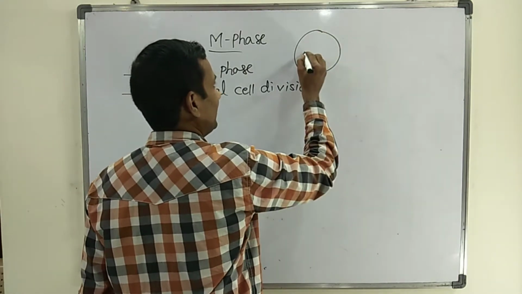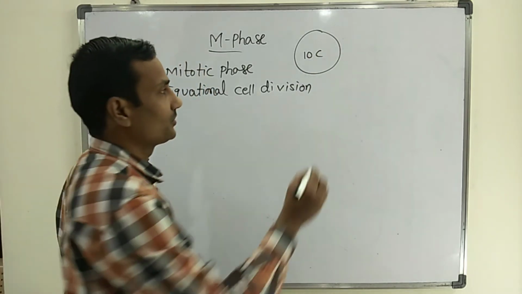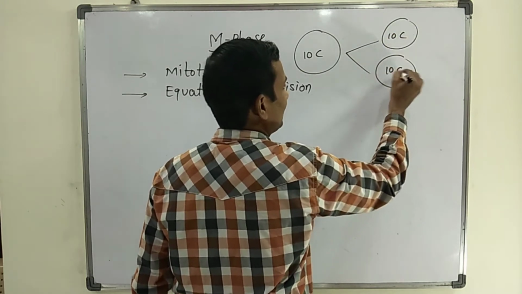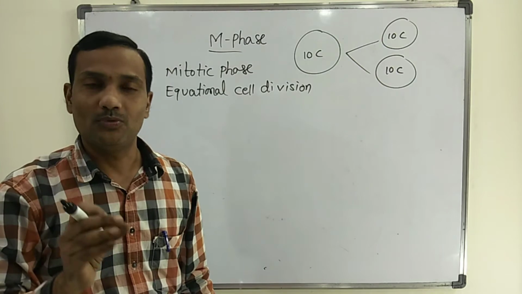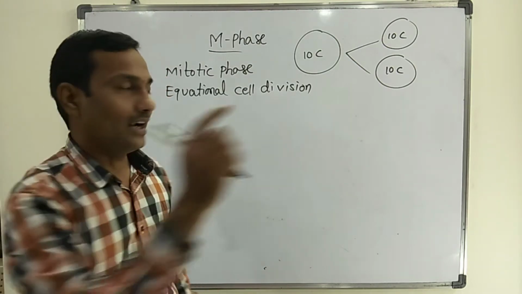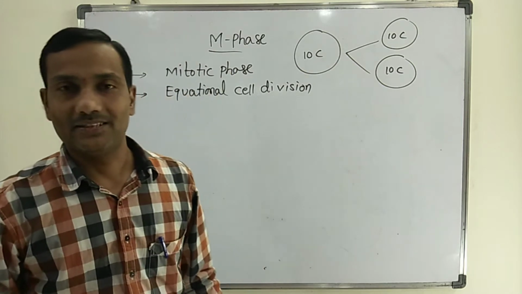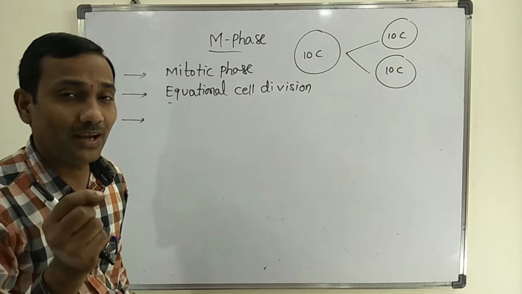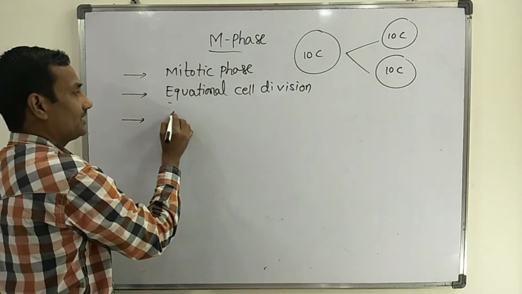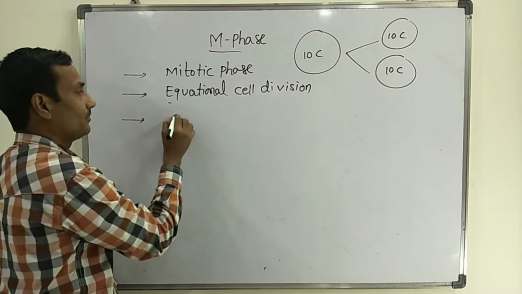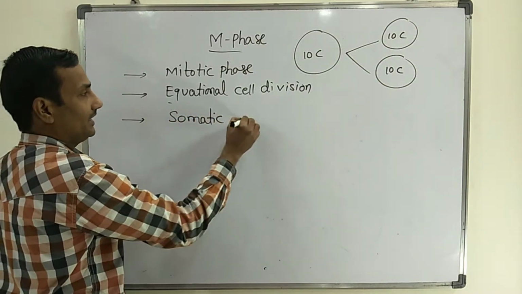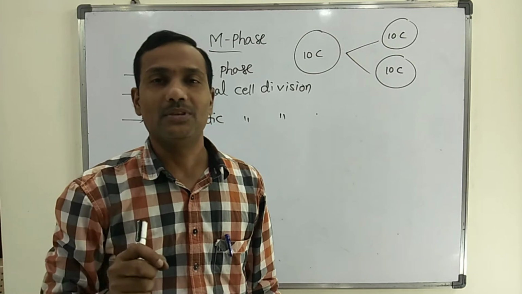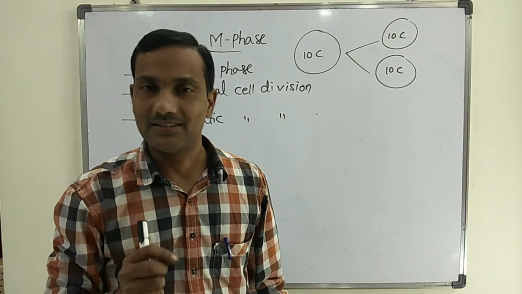For example, if the parent cell has 10 chromosomes, whatever cells are formed at the end of mitosis, both cells consist of 10 chromosomes, an equal number of chromosomes, and they are identical to the parent cell. So it is also called equational cell division because of having the same number of chromosomes. Mitotic division is also known as somatic cell division, because somatic cells of animals usually undergo mitosis.